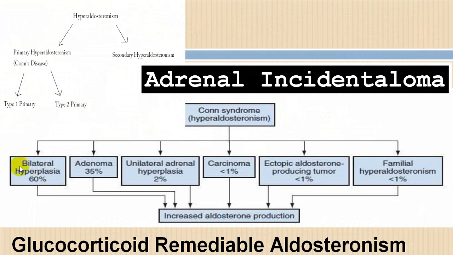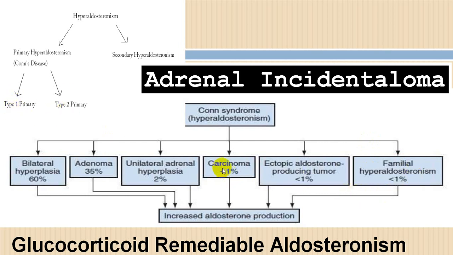Primary, by and large, bilateral hyperplasia is almost 60%. Adenoma is 35%. So if you put this together, they become almost 95%. While unilateral hyperplasia is only 2%. Malignancy is less than 1%. Ectopic aldosterone producing tumors are very, very rare, again less than 1%. And familial hyperaldosteronism, type 1, type 2, is less than 1%.